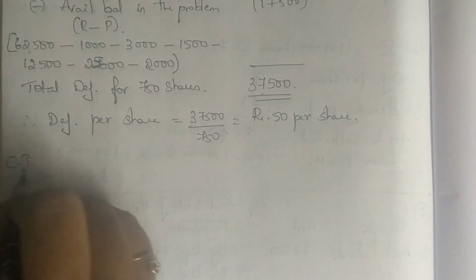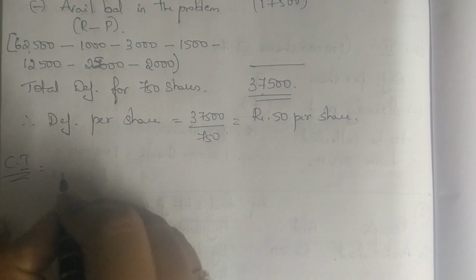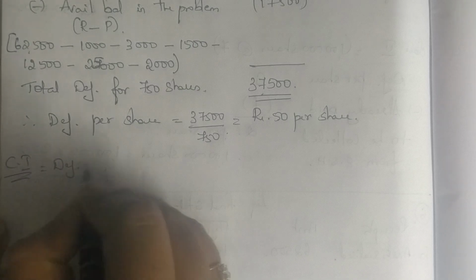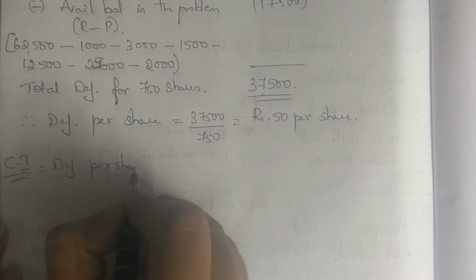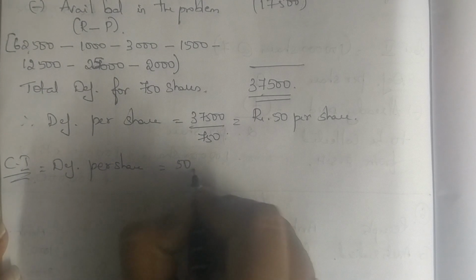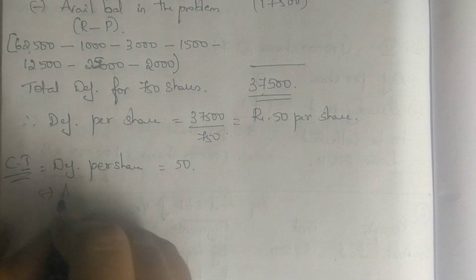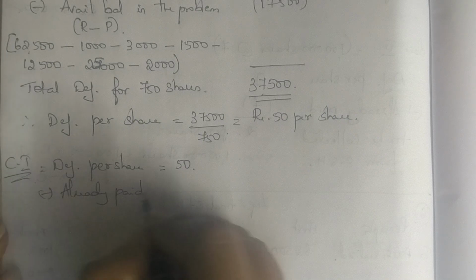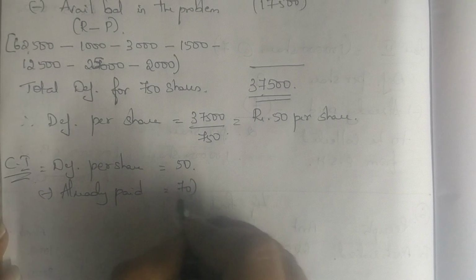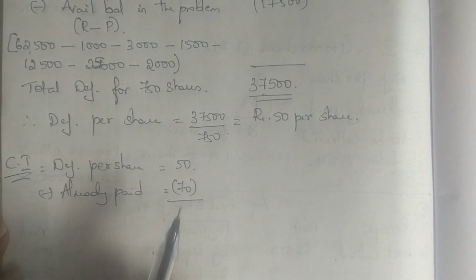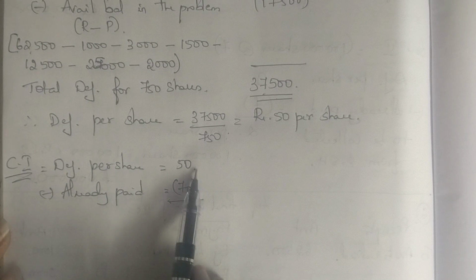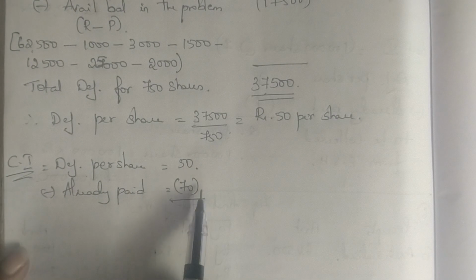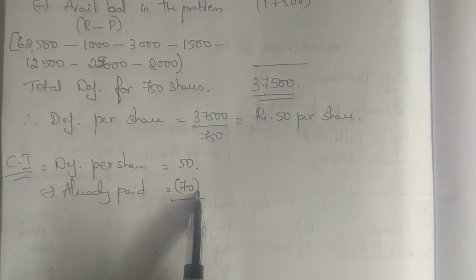We have class 1 here. Class 1, deficiency per share is 50. In that, how much is already paid by them? First class group, they have already paid 70. Okay, now try to understand. Deficiency is 50 rupees, but they have paid 70, which means they have paid extra.